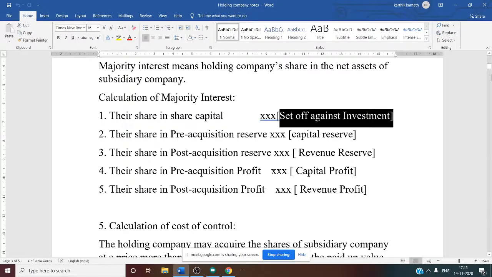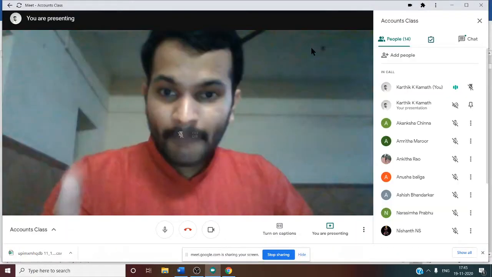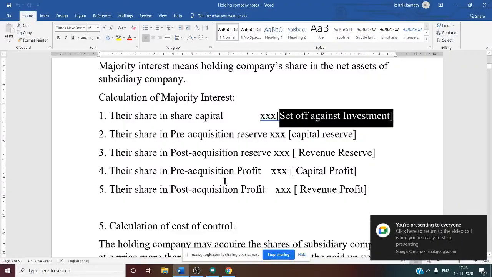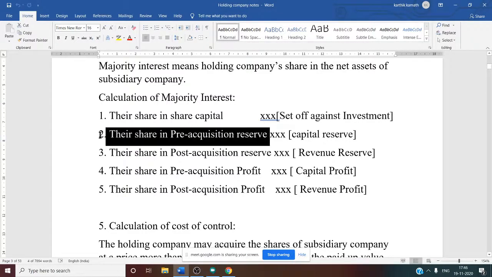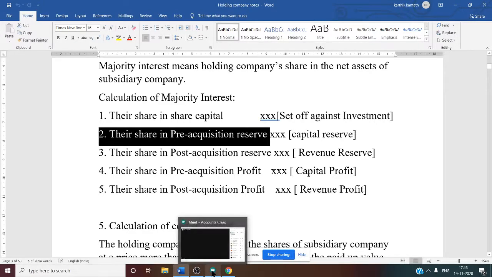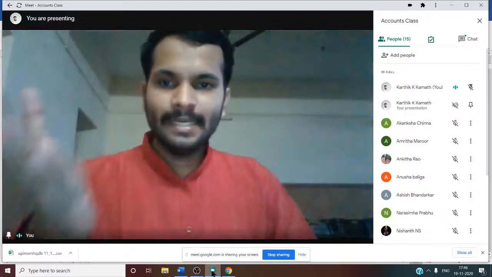So once we set off against investment, then we can easily get what is capital reserve or what is goodwill. So that is why, in the calculation of majority interest, the first one is their share in the share capital. Now the second one is their share in pre-acquisition reserve. Again, their share means holding company's share. Why? Because we are calculating majority interest.